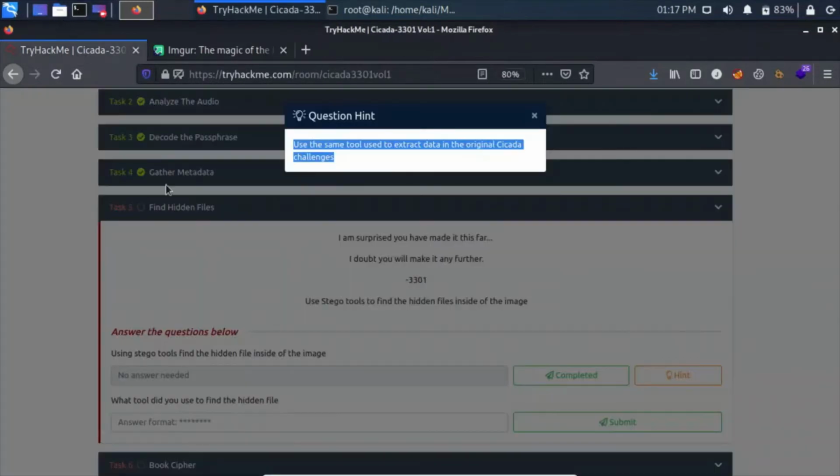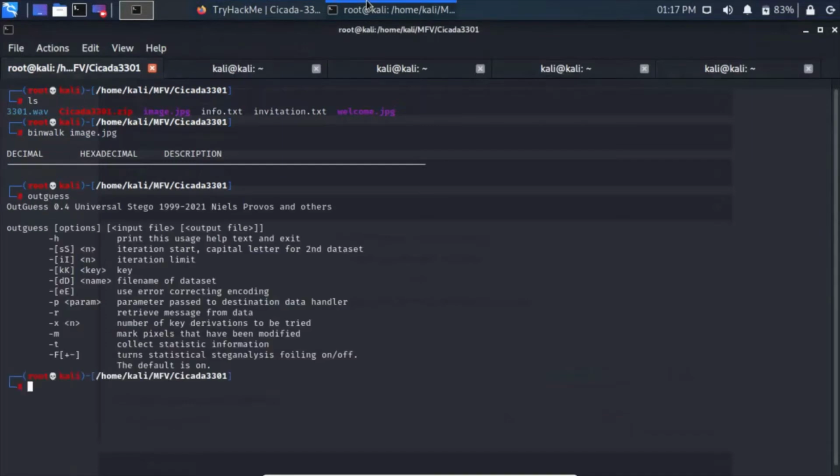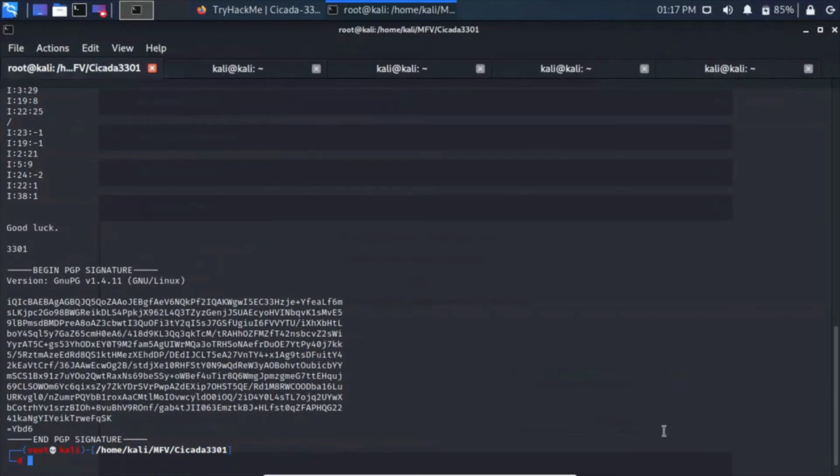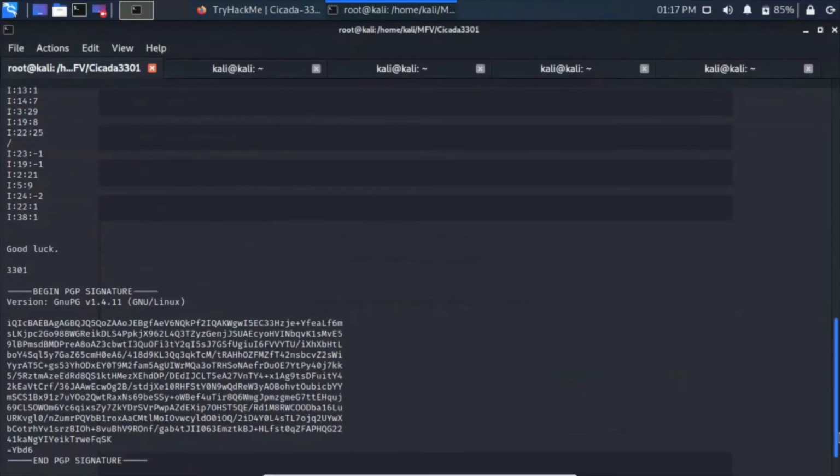Okay, so let's see how to run outguess. It requires the option -r, which stands for retrieve message from data, and the input file, which is image.jpg, and an output file, let it be output. Okay, so let's cat out output. So what is it? It's a PGP signature.